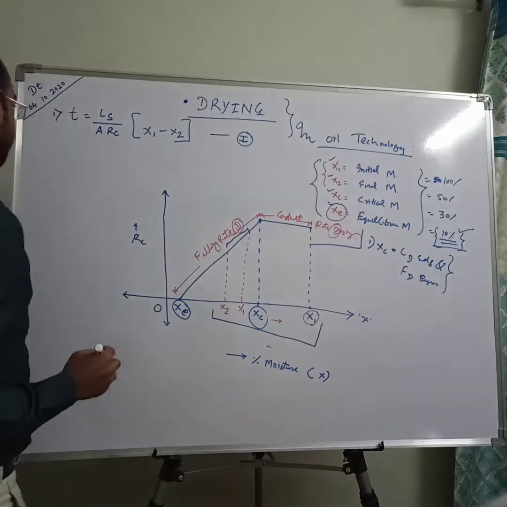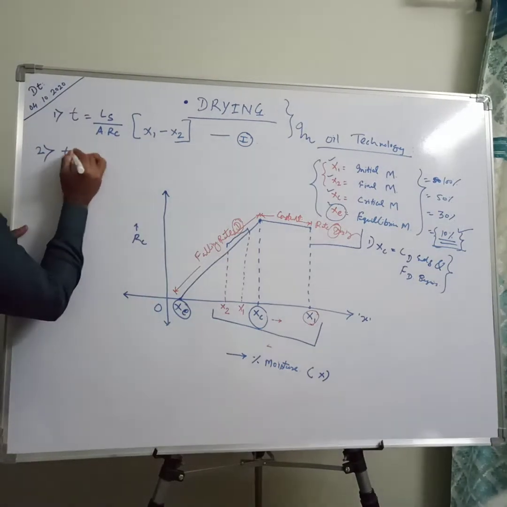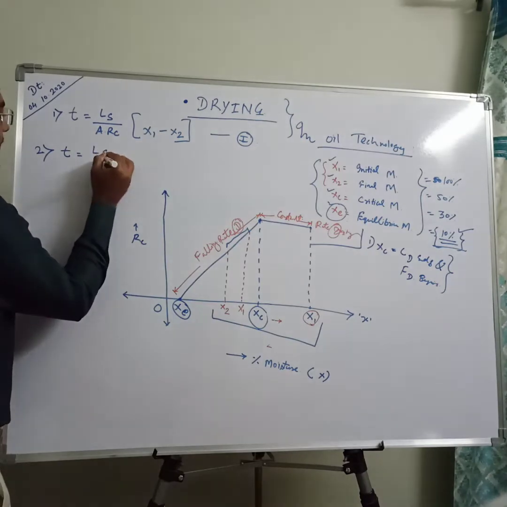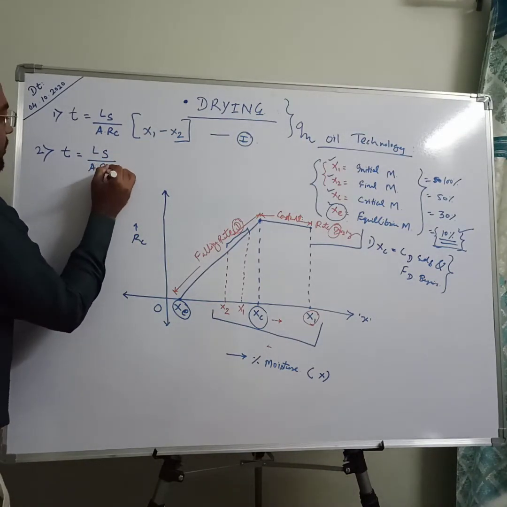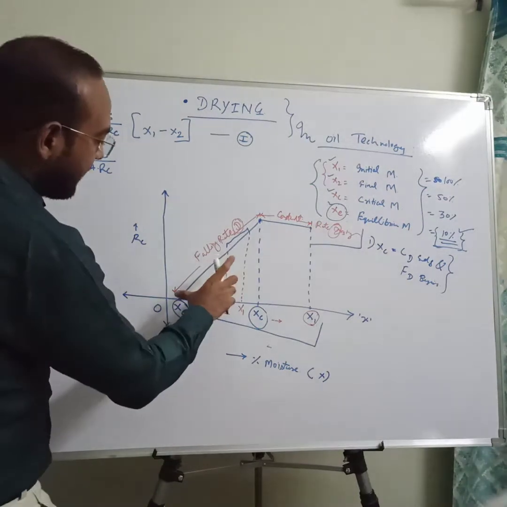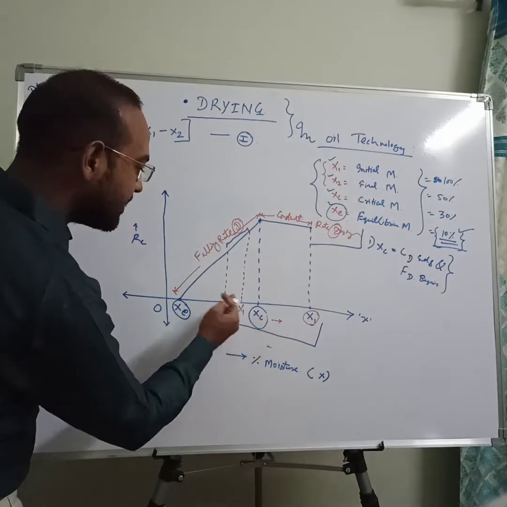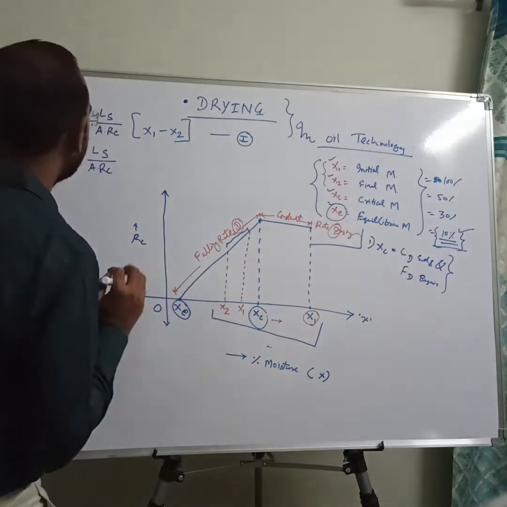Then the second equation is again in terms of time, that is small t equals Ls upon ARC, when the drying is carried out only in falling rate, meaning your X1 and X2 are on the left side of your critical moisture.